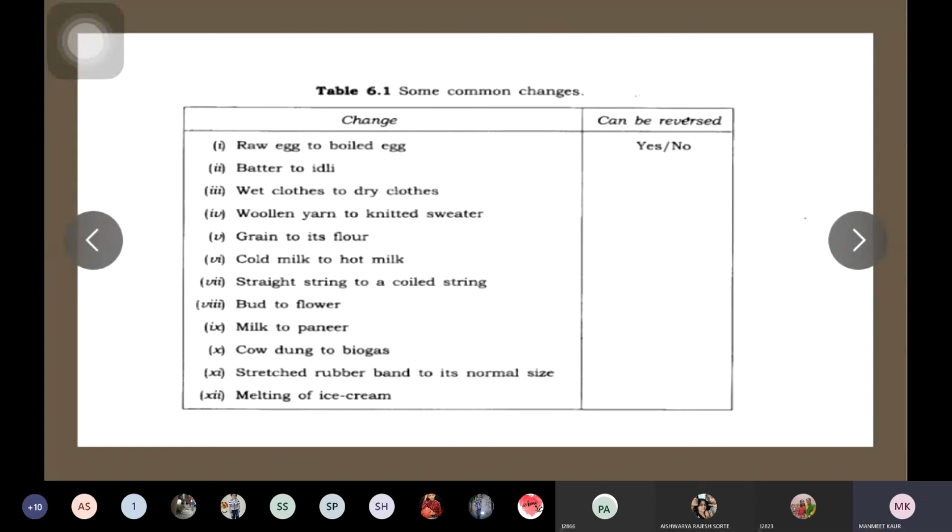Woolen yarn to knitted sweater? Yes, it can be reversed. Grain to its flour? No, it cannot be reversed. Cold milk to hot milk? Yes, it can be reversed. In this manner, you have to complete table 6.1 in your book.